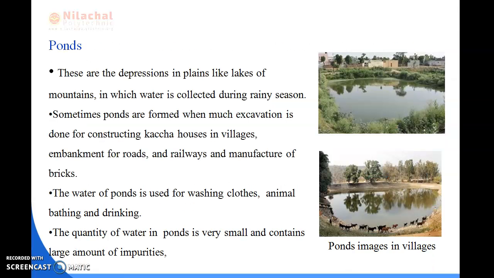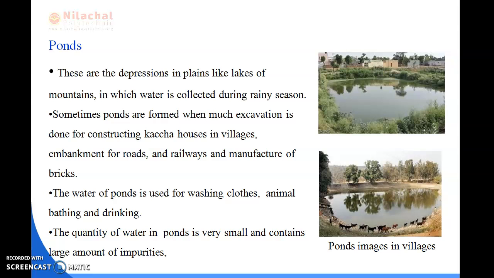Next I have discussed ponds. All of you know what ponds are. You have seen them in your villages and near your houses. These are depressions in the plains, like the lakes of the mountains, in which water is collected during the rainy season. Sometimes ponds are formed when much excavation is done for constructing kacha houses in villages, embankments for roads and railways, and manufacture of bricks.